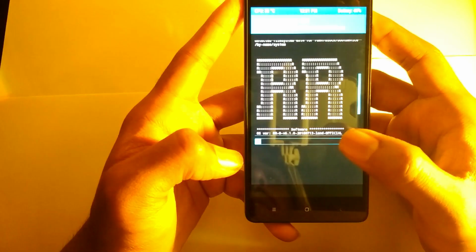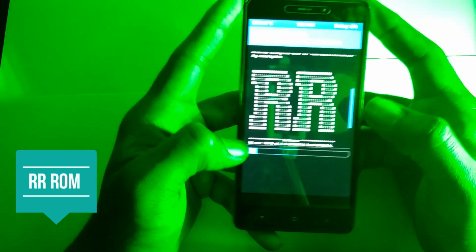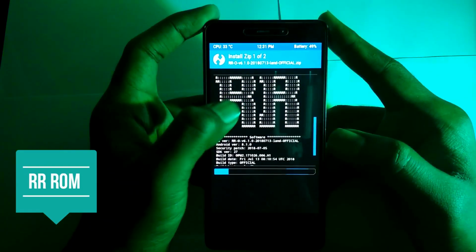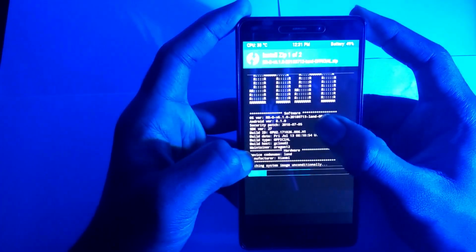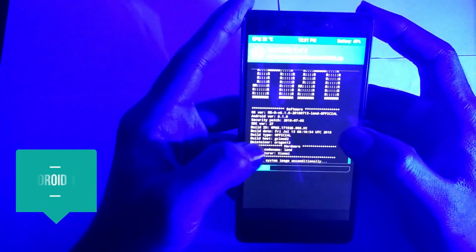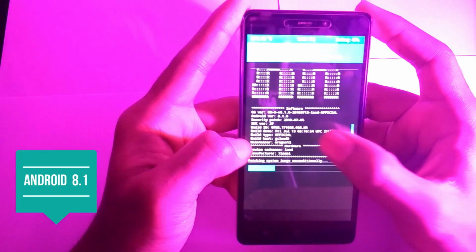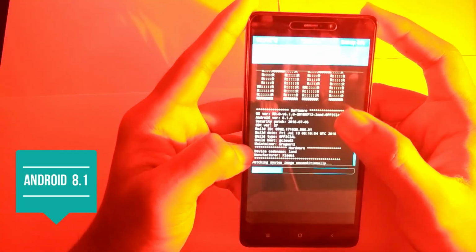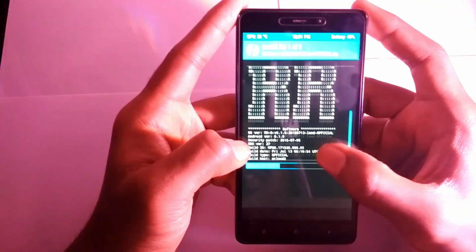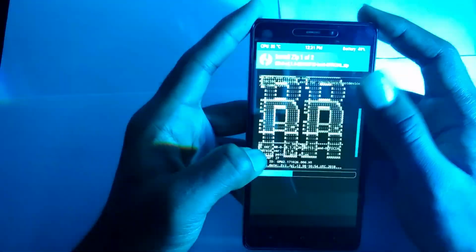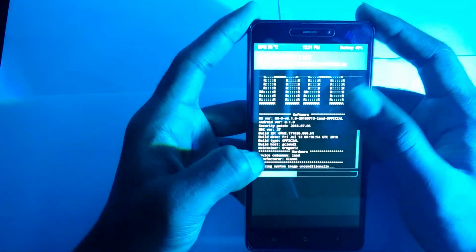Now it's flashing the ROM, which is called Recursion Remix. You can see it's under version 8.1. It usually takes some time, so let me wait.